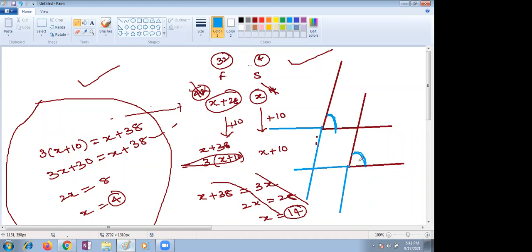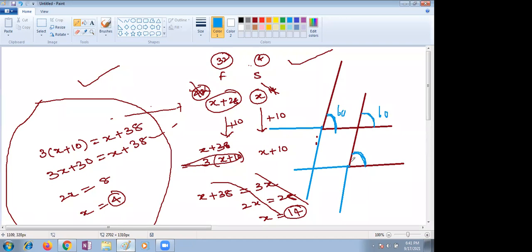Yes, ma'am. Which property are we supposed to use here? Just by seeing it, if you take this line, this one is corresponding to which angle? This one, ma'am. So if it is 60, what happens to that angle? This is also 60 degrees.